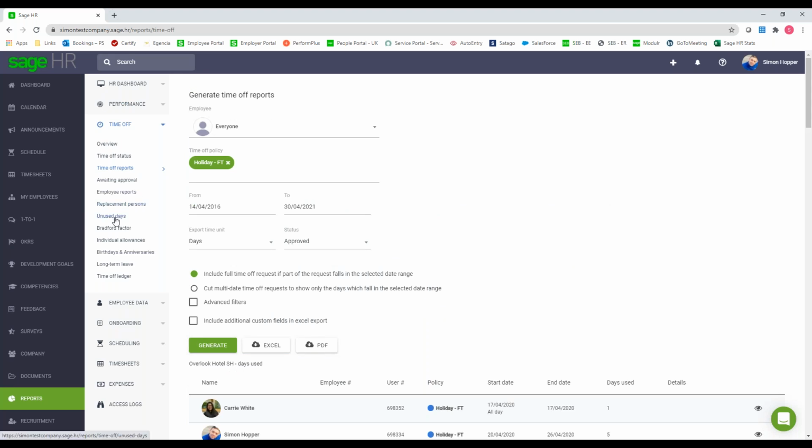Or you can do things like have a look at who's maybe got unused days at the end of the holiday year. If you use the Bradford factor, you can generate that. Things like some long-term leave, etc. So that's your leave management module. So those are the two default modules that you get as part of the system.